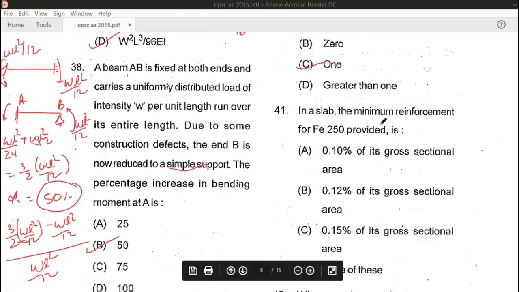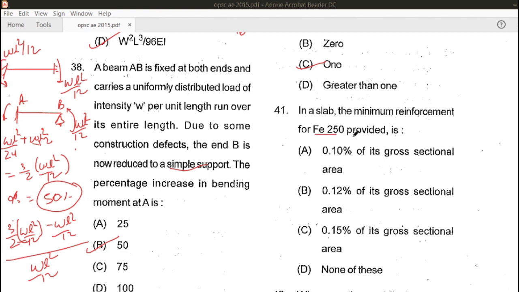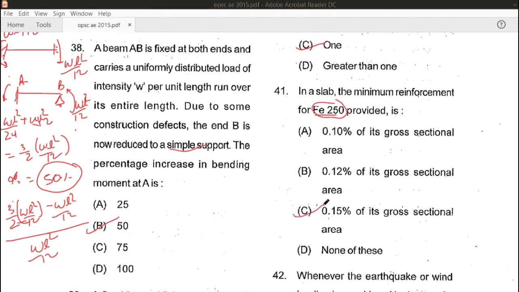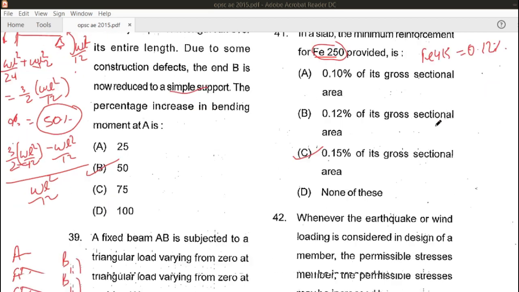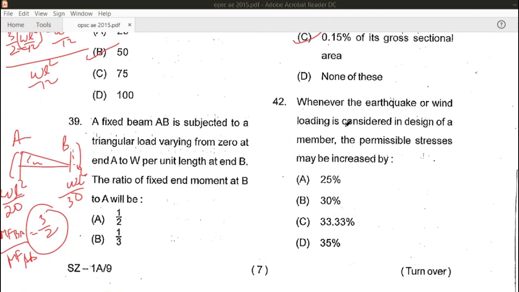In a slab, the minimum reinforcement if Fe250 steel is given is equal to 0.15%. And remember, if Fe415 is given, then this value will be 0.12%. So let's see the next, 42nd question.